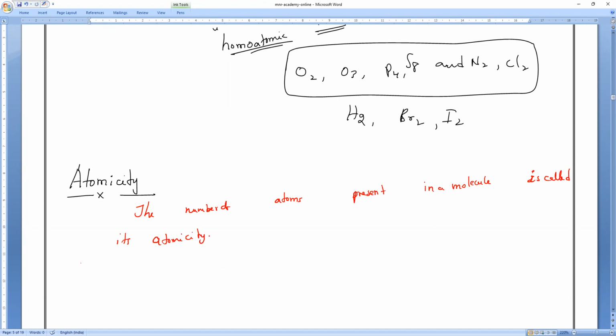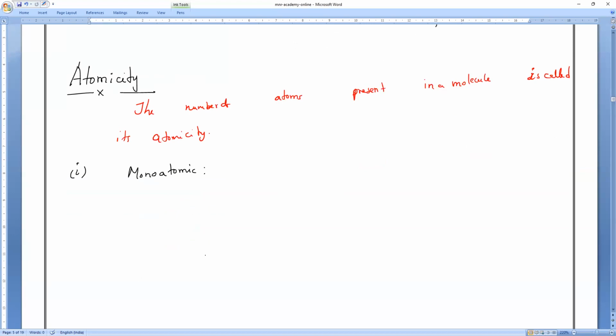So now, based upon the number of atoms of elements, we are classifying into varieties of types. The first one is monoatomic. What do you mean by monoatomic? Noble gases. Monoatomic means elements which are stable in nature and do not react easily are found in monoatomic form.